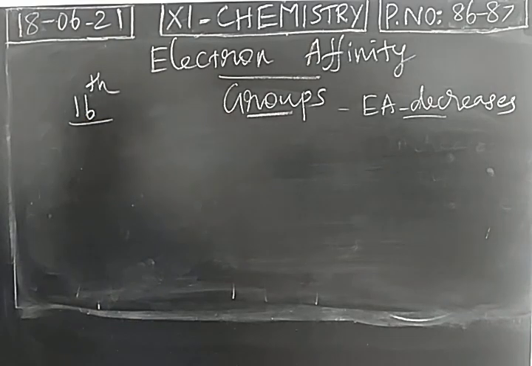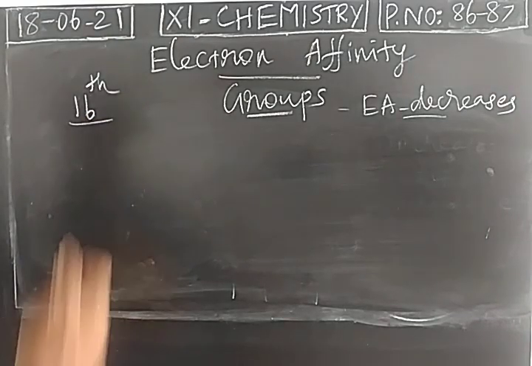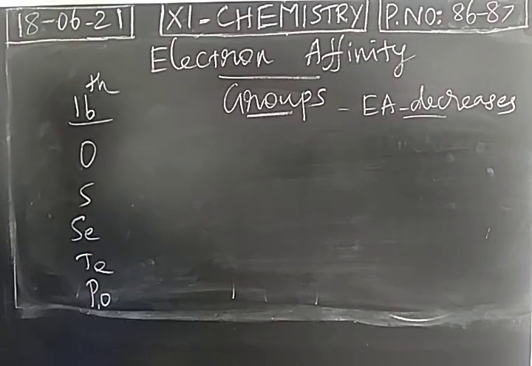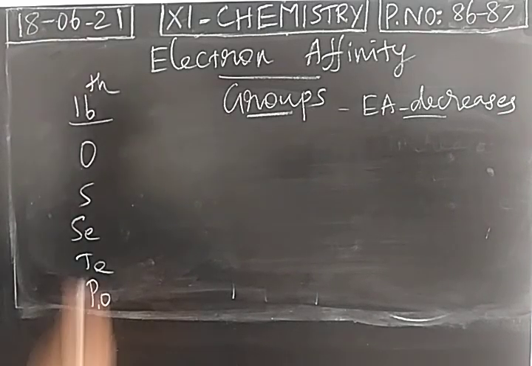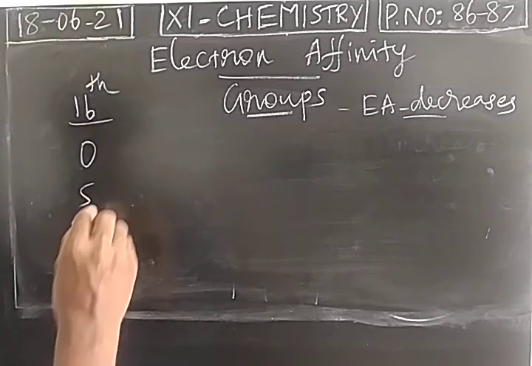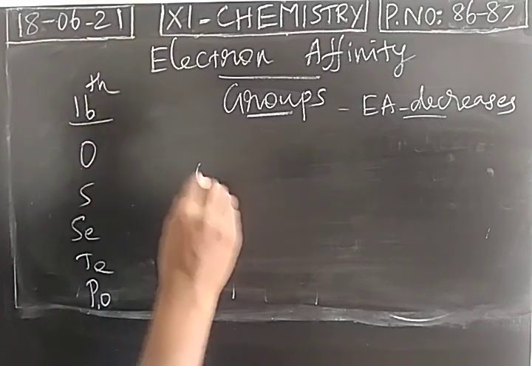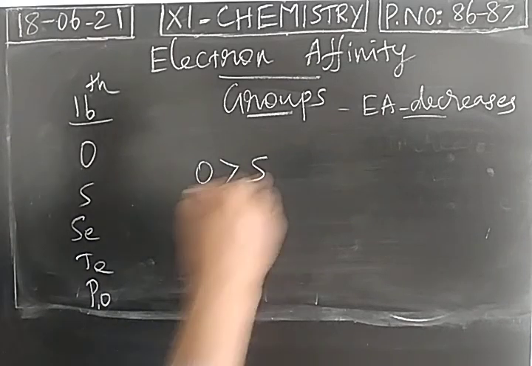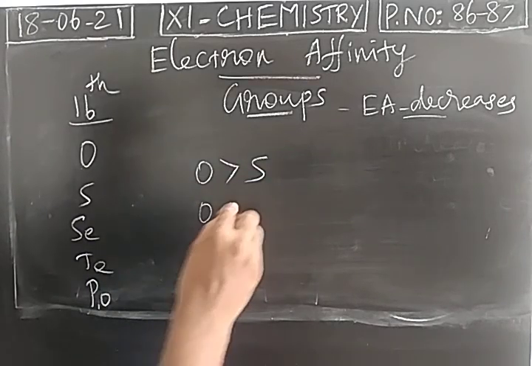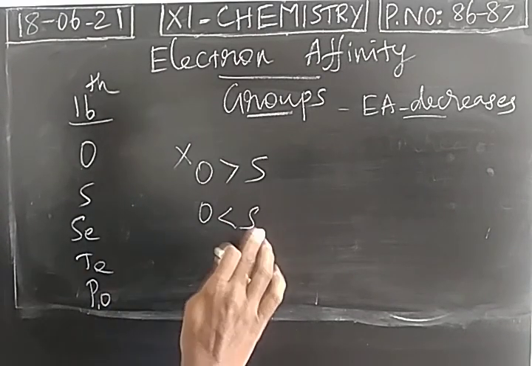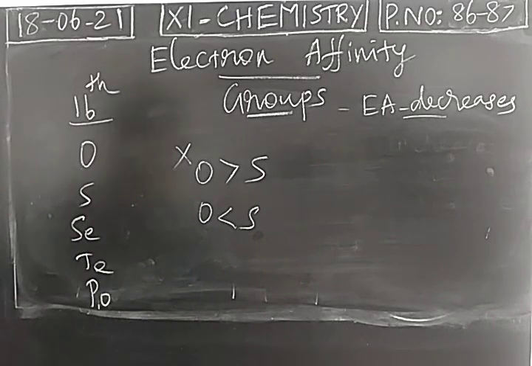Consider the 16th group. In the 16th group, we have oxygen, sulfur, selenium, tellurium, polonium, and so on. So what is the general trend of electron affinity in a group? It has to decrease from top to bottom. So we expect less electron affinity for sulfur. We expect that oxygen should have more electron affinity than sulfur, but the trend is reversed. Comparing oxygen, sulfur has more electron affinity. This is the first exception.